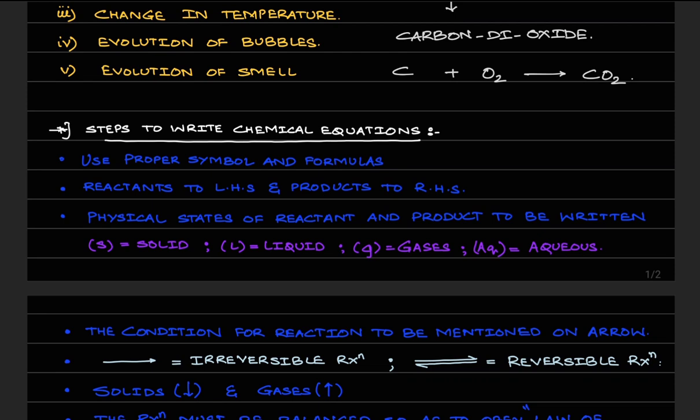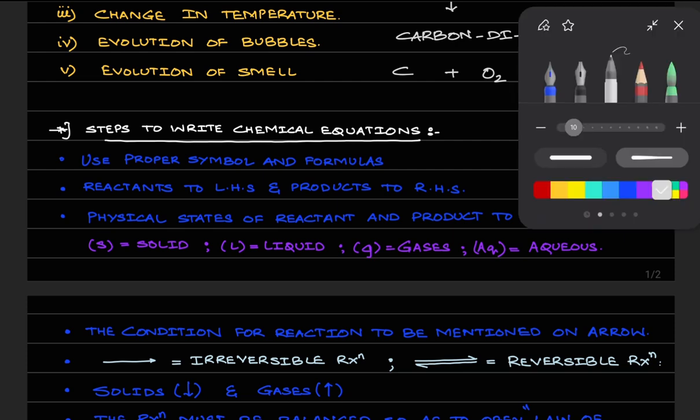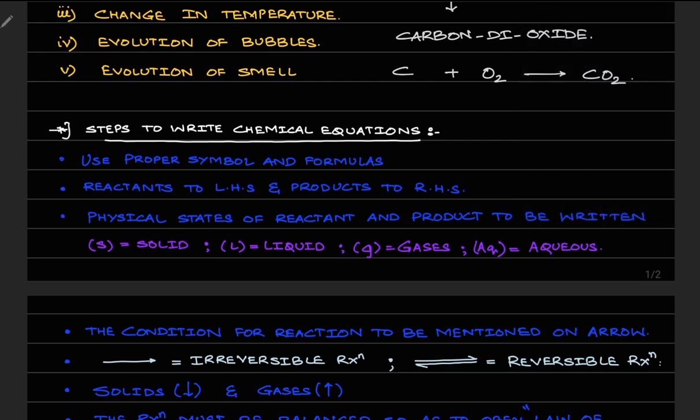The first and foremost rule is you have to use proper symbols and formulas. Like for example, if I say that today I don't feel like using C for carbon, let's say I would use A for carbon. That won't work. You have to use proper symbols and proper formulas of the compound.